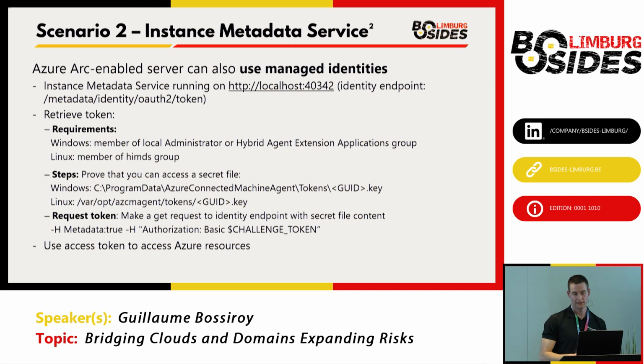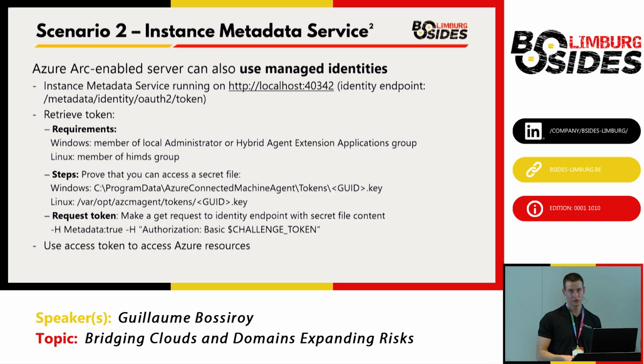Also good to know is that those Azure Arc-enabled servers also have their instance metadata service running, and every Azure Arc-enabled server is by default assigned a managed identity. By default, it does not have a lot of permission, but it can be used to grant permission so that a server can access an SQL server in the cloud.